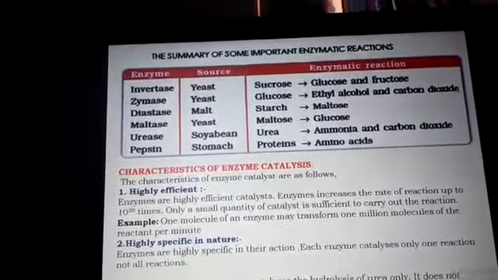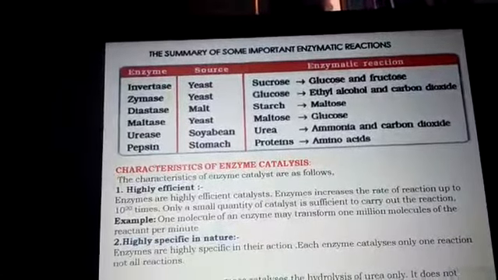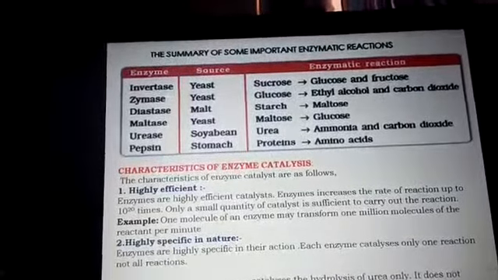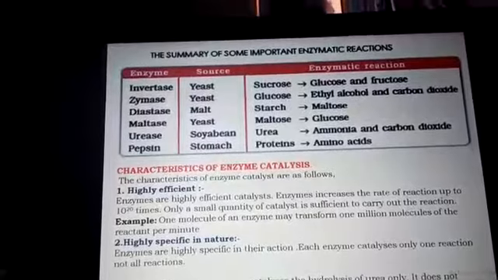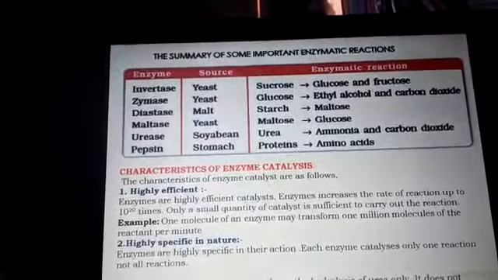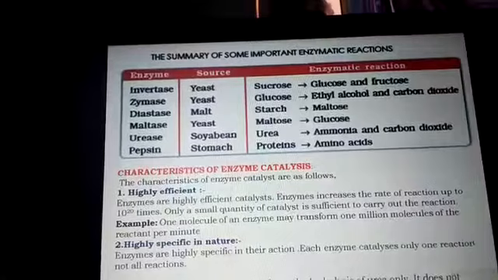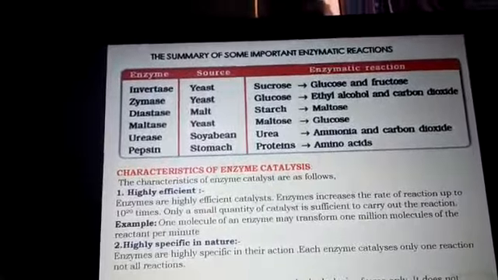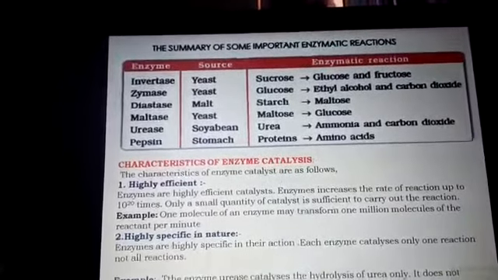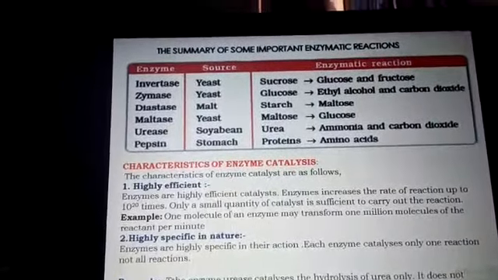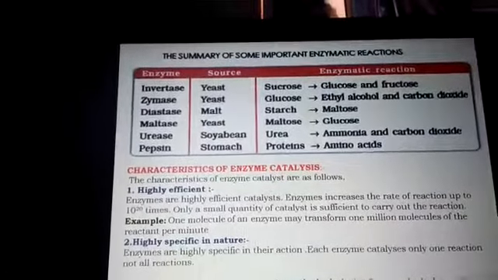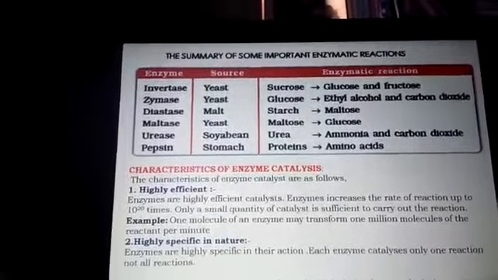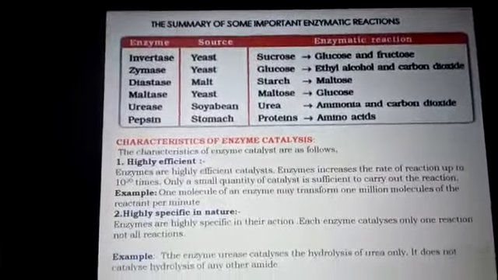Zymase: the main source of zymase is also yeast. The enzymatic reaction is used to convert glucose into ethyl alcohol and carbon dioxide. Diastase: the source is malt. It is used for the conversion of starch into maltose. Maltase: the main source is yeast, and it is used to convert maltose into glucose. The reactions I have given in the last slide.